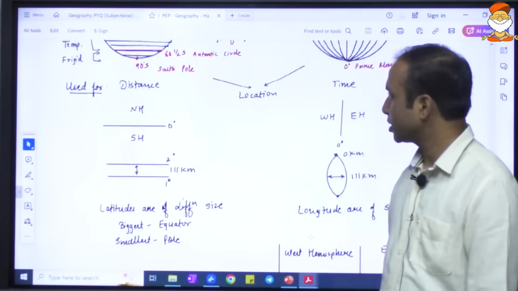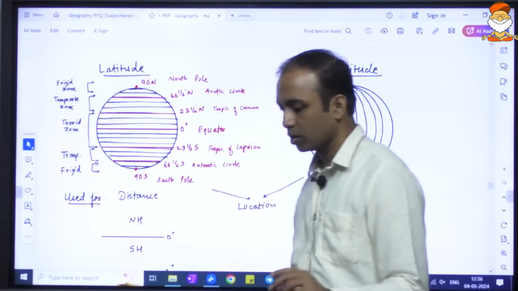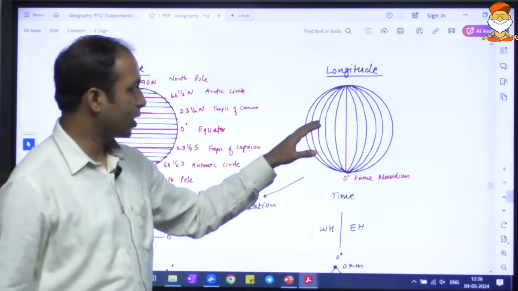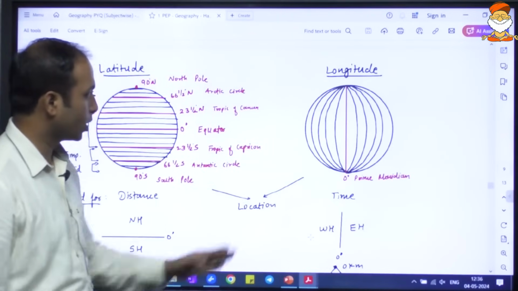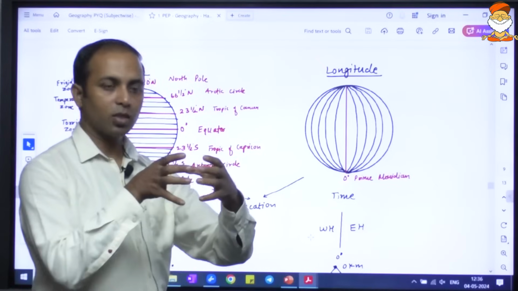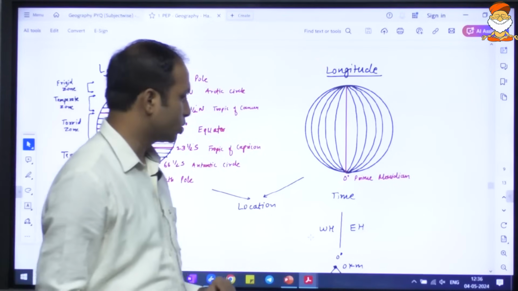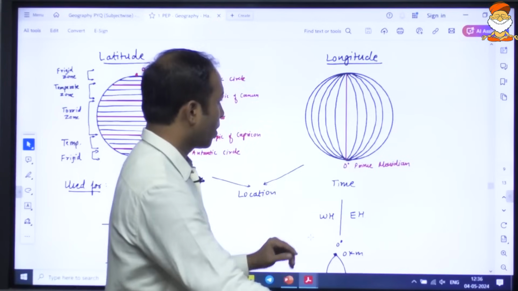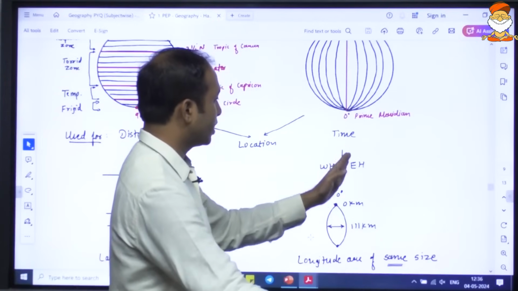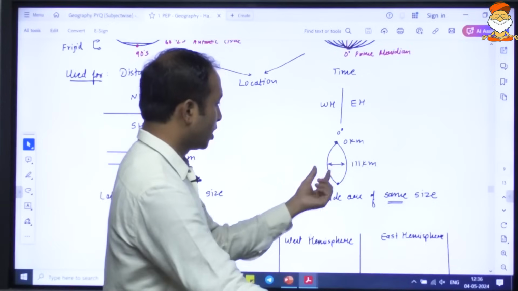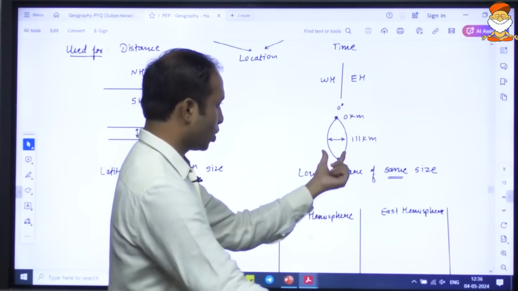Now let us try to understand what longitude is. Longitude is again a vertical line running from pole to pole. The earth is a sphere, so there are 360 longitudes. The 0 degree longitude divides the earth into east and west hemispheres. The distance between two longitudes is not constant.